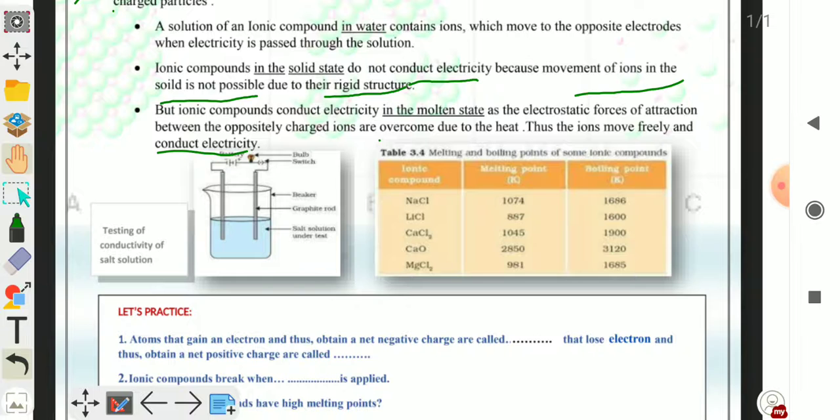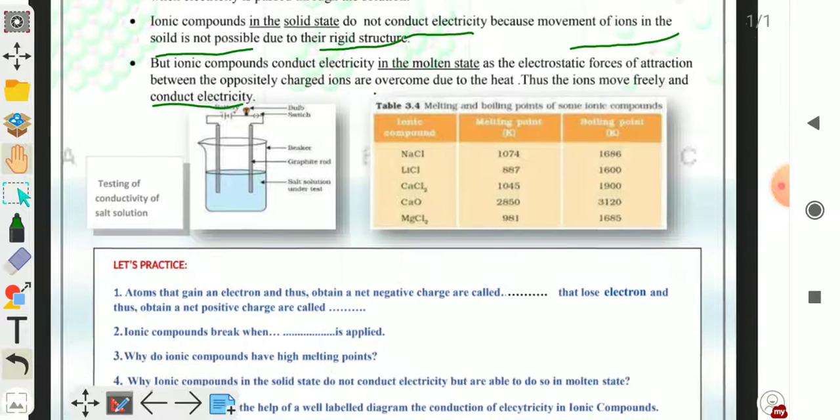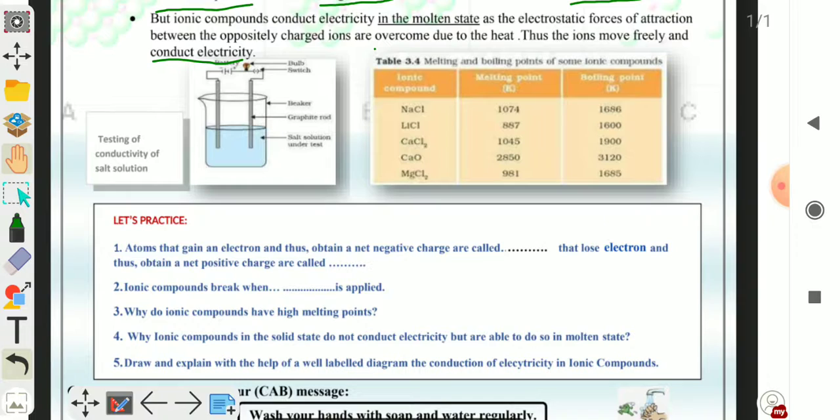In this table you are given the melting and boiling points of some ionic compounds: NaCl sodium chloride, LiCl lithium chloride, CaCl2 calcium chloride, CaO calcium oxide, and MgCl2 magnesium chloride. You have to give the melting points and boiling points of these ionic compounds. Let's practice. Question number 1.